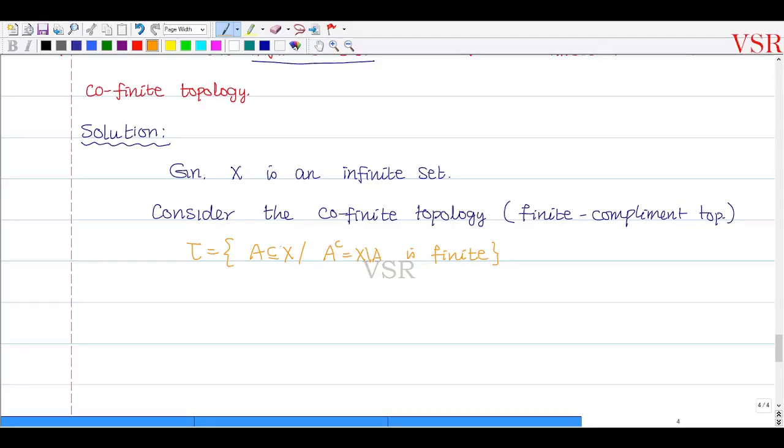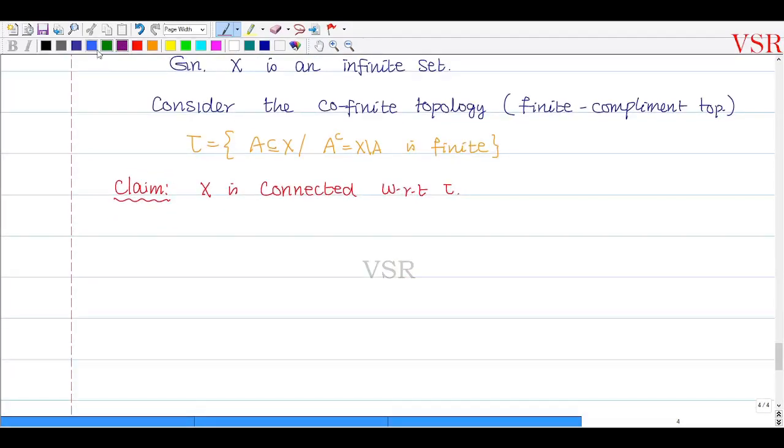Now what we are going to show is, claim: capital X is connected with respect to tau. Okay, இந்த topology ல இது connected ன்னு proof பண்ண போறேன். சரி, suppose not ன்னு எடுத்துக்கிறோமா? Suppose capital X is not connected in tau. Tau la connected ஆக இல்லைன்னு வச்சுக்கணும்.